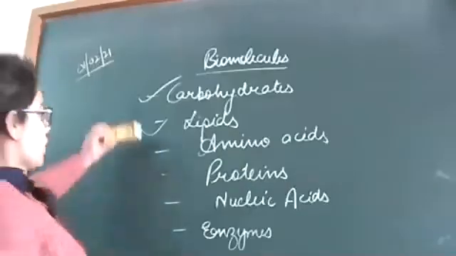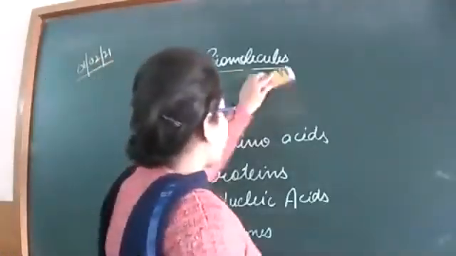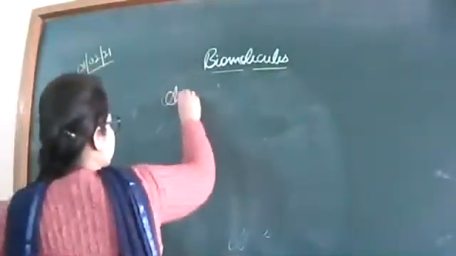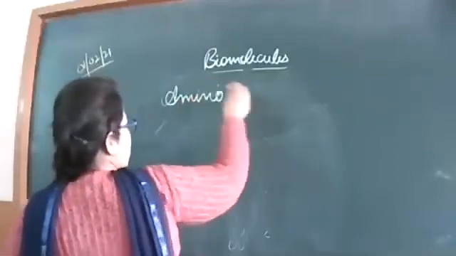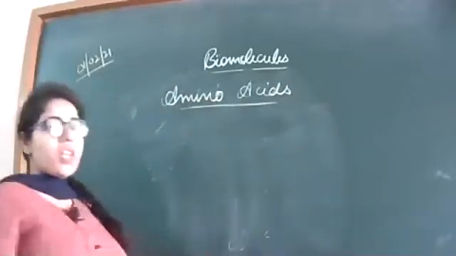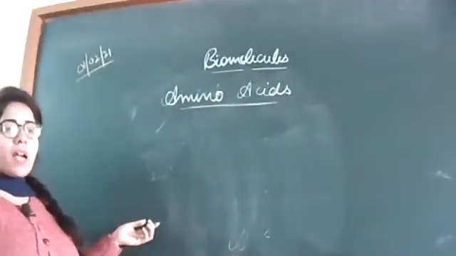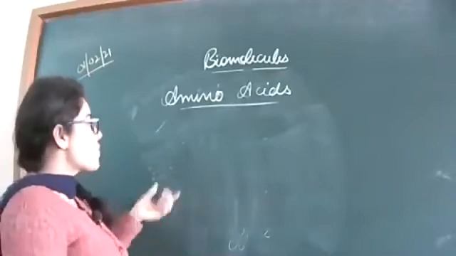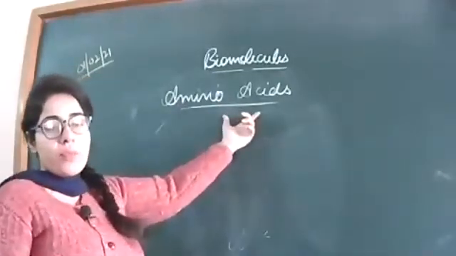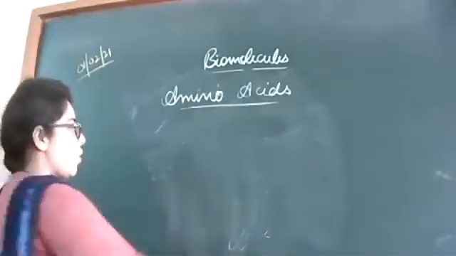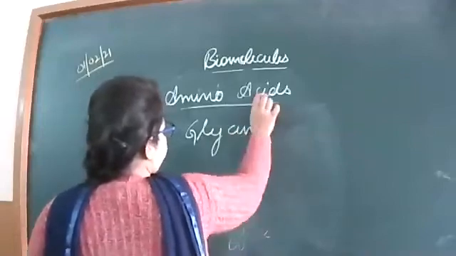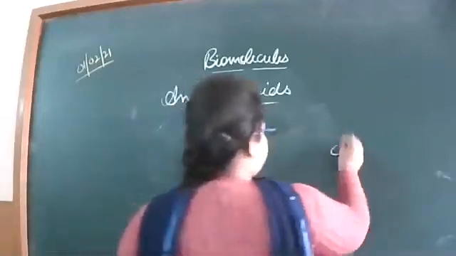Now, the third one is amino acids. So what are amino acids? Amino acids are those acids which contain both the amino group and the carboxylic group. Those compounds which contain both the amino group and the acidic group or the carboxylic group in them are known as the amino acids. For example, glycine, the simplest amino acid.